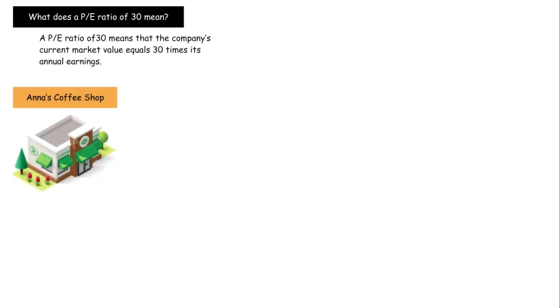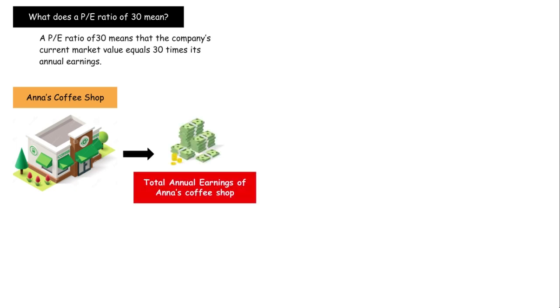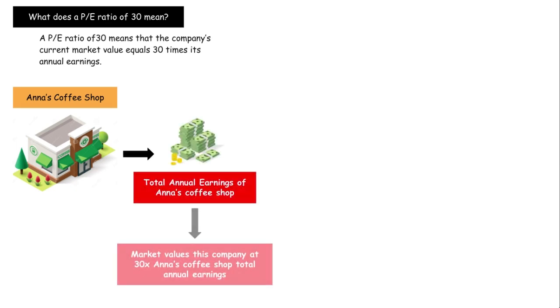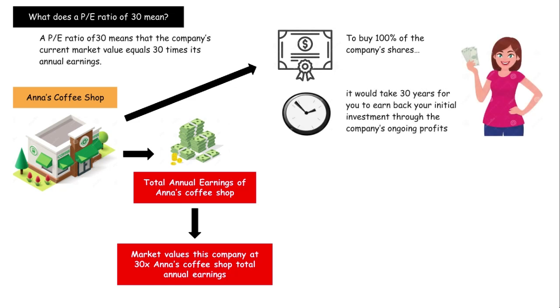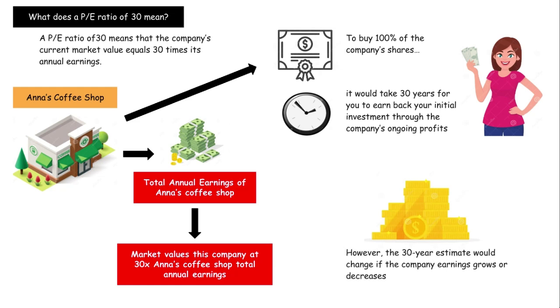So, what does a PE ratio of 30 actually mean? A PE ratio of 30 means that the company's current market value is equal to 30 times its annual earnings. Let's consider Ann's Coffee Shop and the total annual earnings it produces. If the market was to value Ann's Coffee Shop at 30 times its annual earnings, it would mean that Ann's Coffee Shop has a PE ratio of 30. This would mean that if you were to buy 100% of Ann's Coffee Shop's available outstanding shares, it would take 30 years for you to earn back your initial investment through the company's ongoing profits. However, the 30-year estimate would change if the company earnings were to grow or were to decrease.